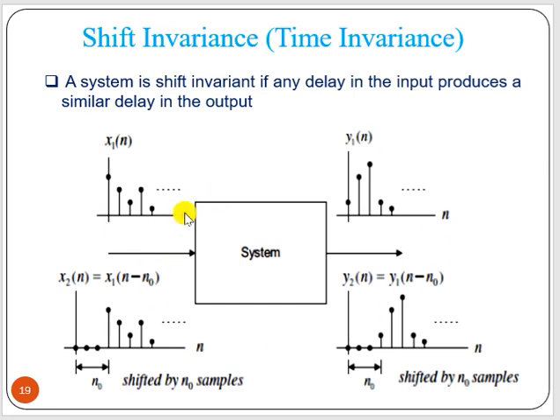Now as an example, say this is your x1 of n, and y1 is something like that. If we delay this x1 of n by say 3 units, so n0, the output should be delayed by the same n0 units.